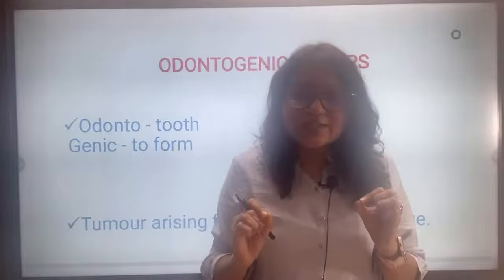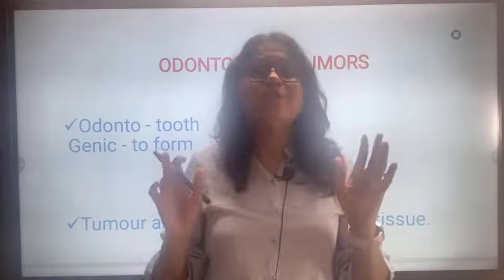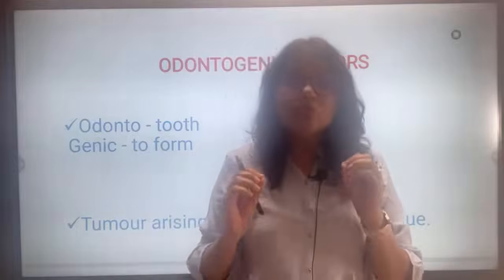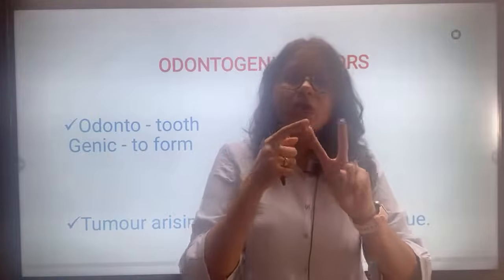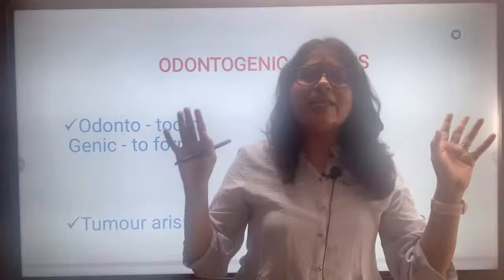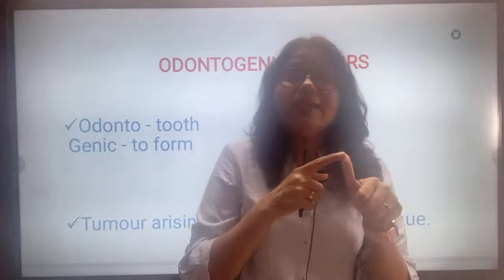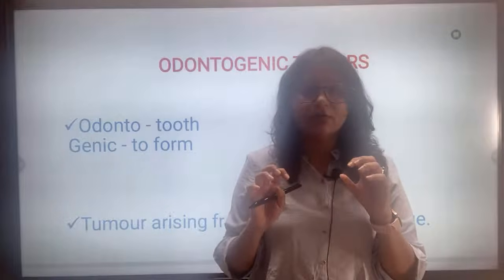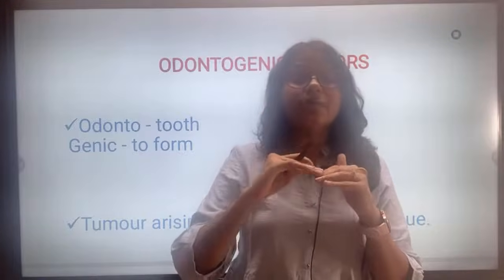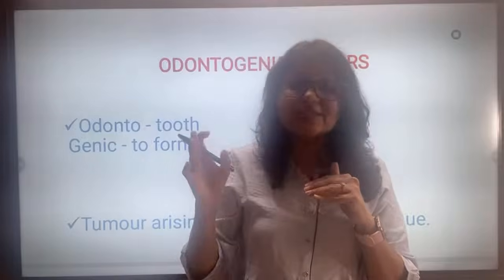Odontogenic tumors. Tumors are growths, right? So tumors are basically of two types: a benign tumor or a malignant tumor. Basic layman terms I am telling you. A benign tumor is a growth which has limited growth potential, which will grow slowly and will not metastasize, that is, will not go to other sites.